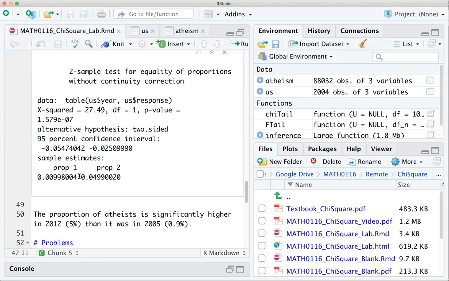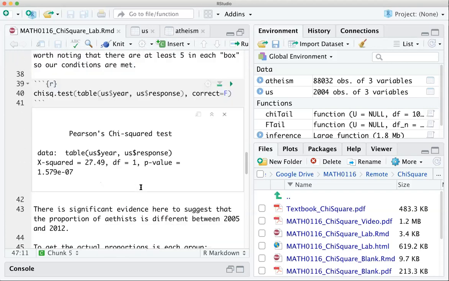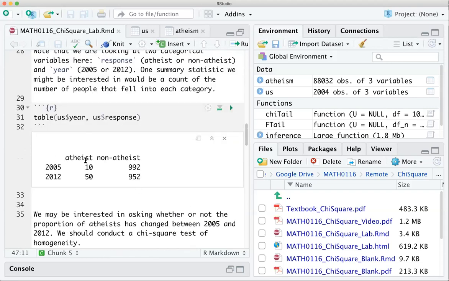A few things that I want to point out here that I think it's important to get right. Here we know that this proportion is giving us the proportion of atheists because in our table, if I go back up here, atheist is the first column. So it's always going to give us the proportion in the first column divided by the total.